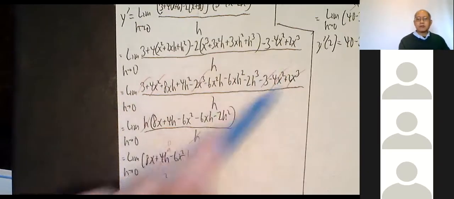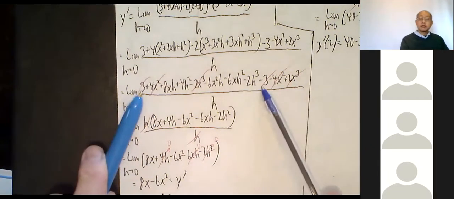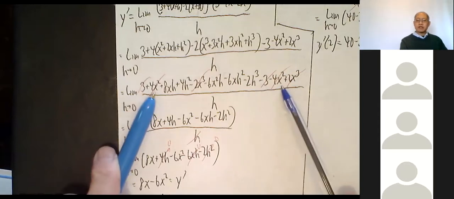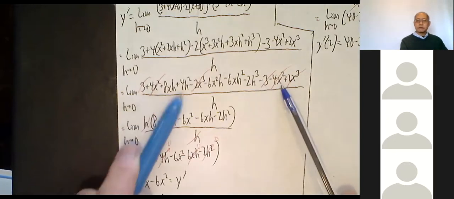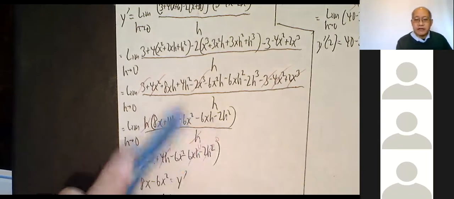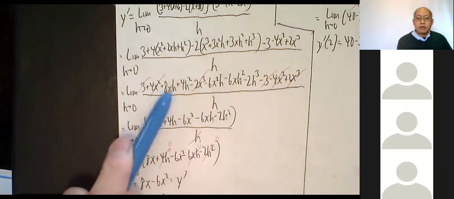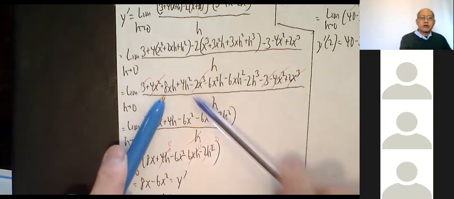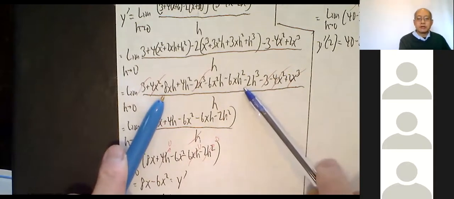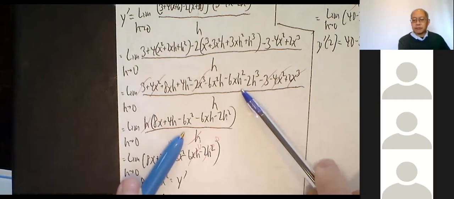So I have this real long polynomial, but once again, a lot of stuff cancels out. Very nice. 3 minus 3 cancels out. 4x squared minus 4x squared cancels out. Negative 2x cubed plus 2x cubed cancels out. So what do I have left? I have that one, that one, that one, and that one. 1, 2, 3, 4 terms. What do all 4 of these terms have in common? They all have an h, which very conveniently is going to cancel the h in the bottom. That's almost always the way these problems work. They work out in that fashion.